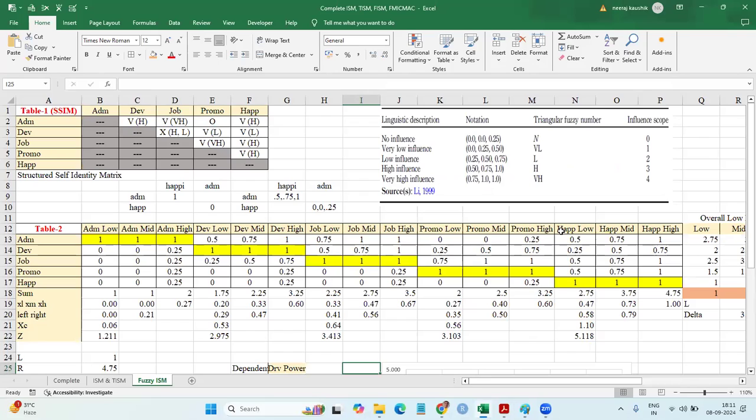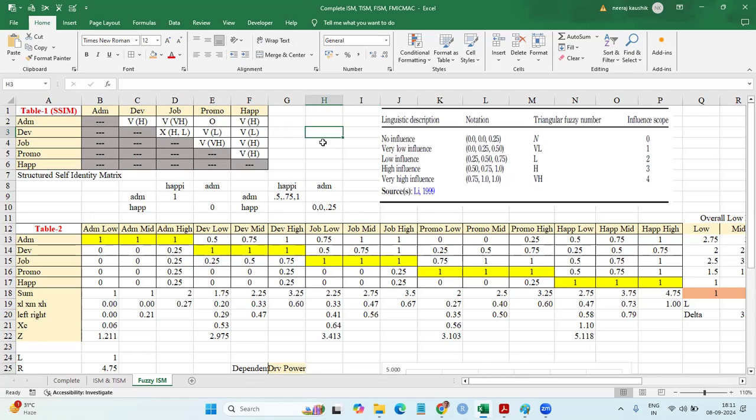He asks, even for V, VH, etc., do we have to take the modal value for the aggregated SIM matrix in addition to VEXO values? Yes, 100%, because V is different and very high is different. High and very high are different, their values are different, so they must be considered separately.